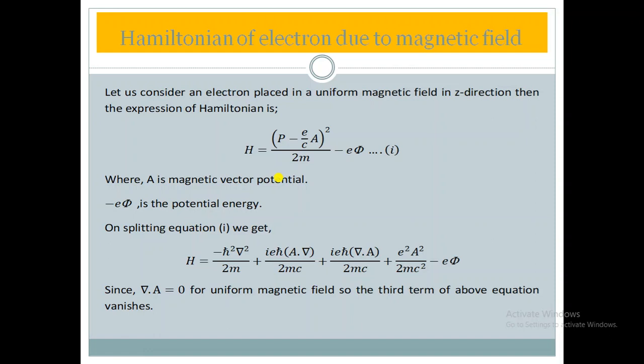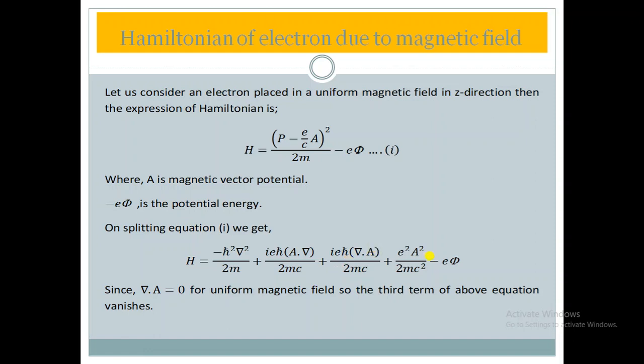Minus square would be plus, but there is i, and i square equals minus 1, so the sign would be minus, with h cut square del square divided by 2m. Then the cross term: in place of p we put minus i h cut del, and with minus e by cA, minus into minus gives plus i e h cut A dot del. One time there would be A dot del and another time del dot A.